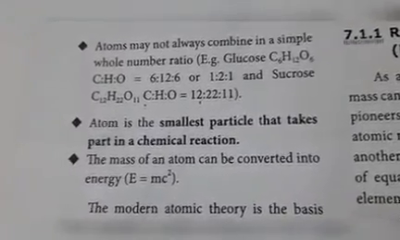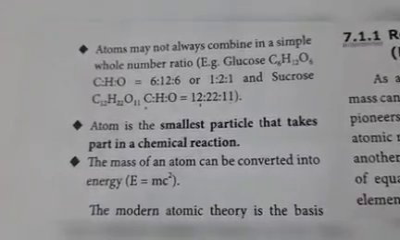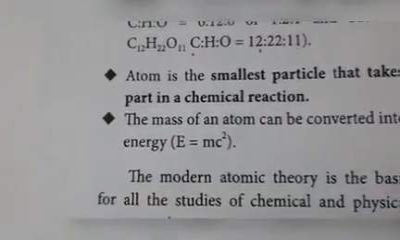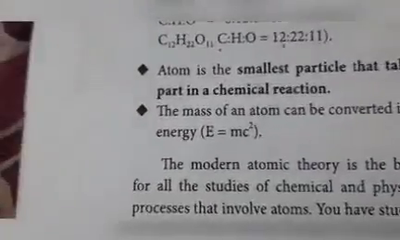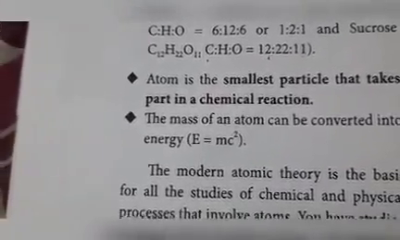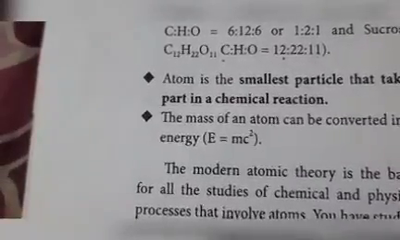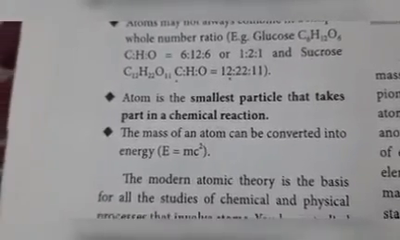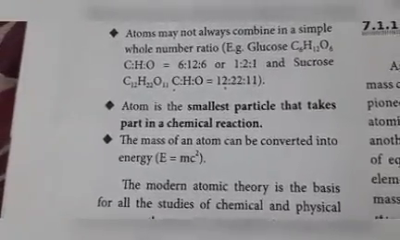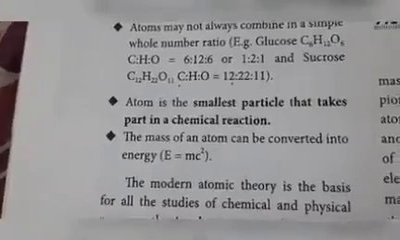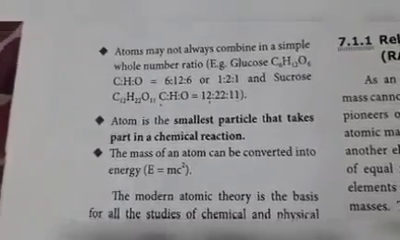And the next point is the mass of an atom can be converted into energy. Already you know one equation you have studied in your lower classes: E is equal to mc squared. E means energy, m means mass, c means velocity of light. So the mass of the atom can be converted into energy. Mass can convert into energy. So one question is over.